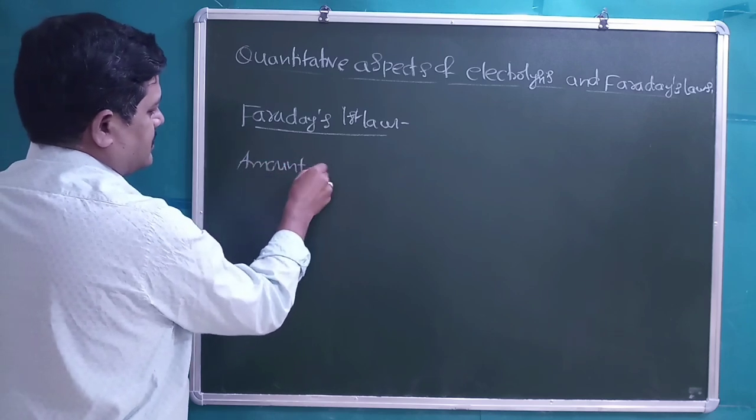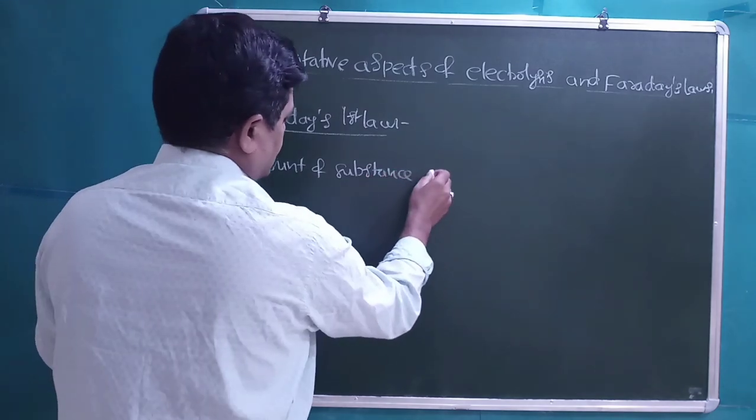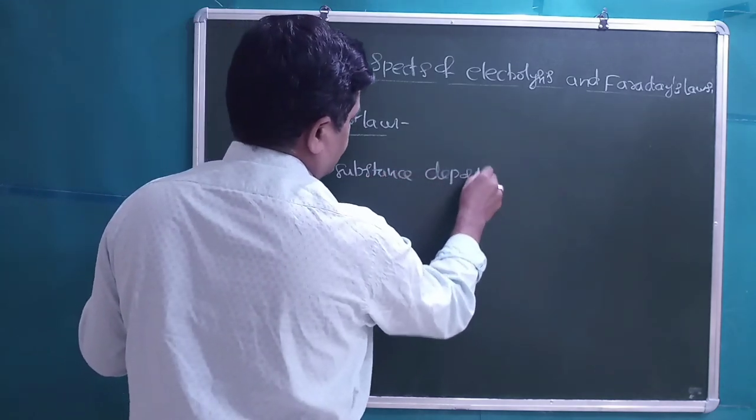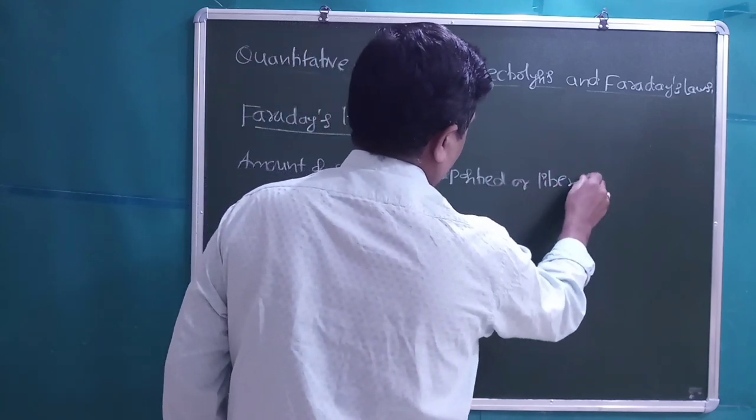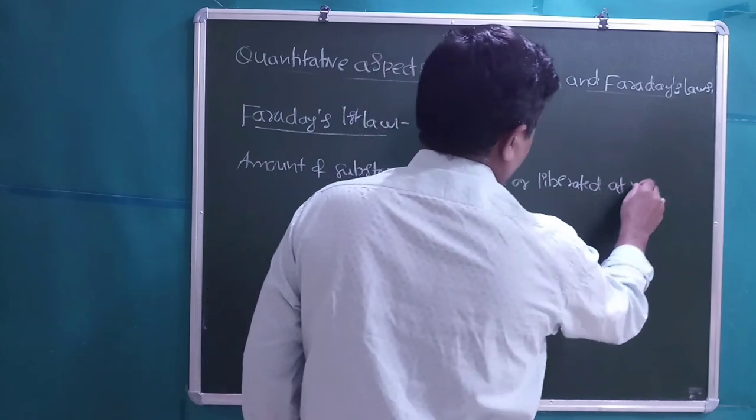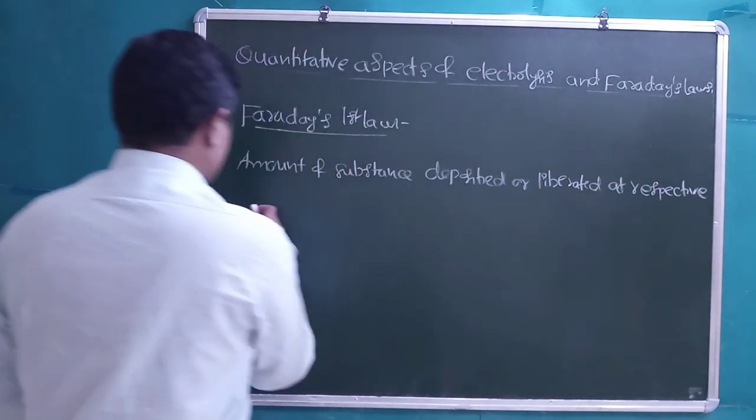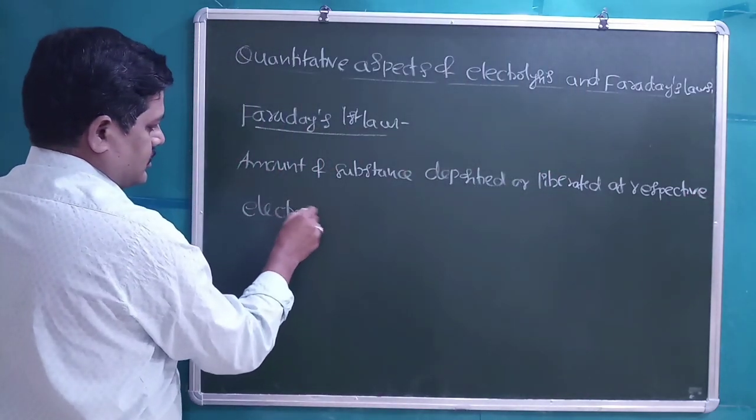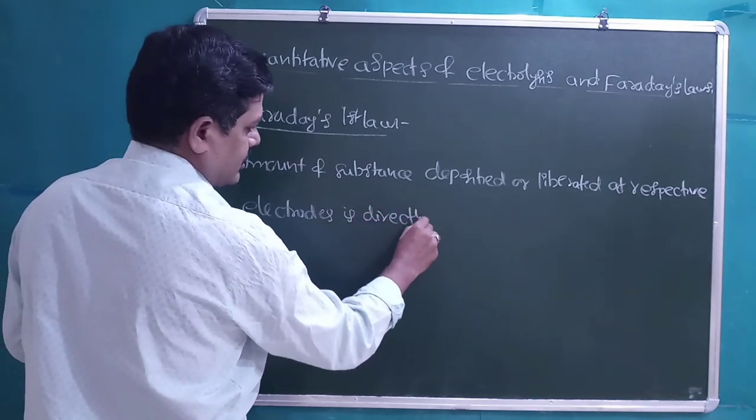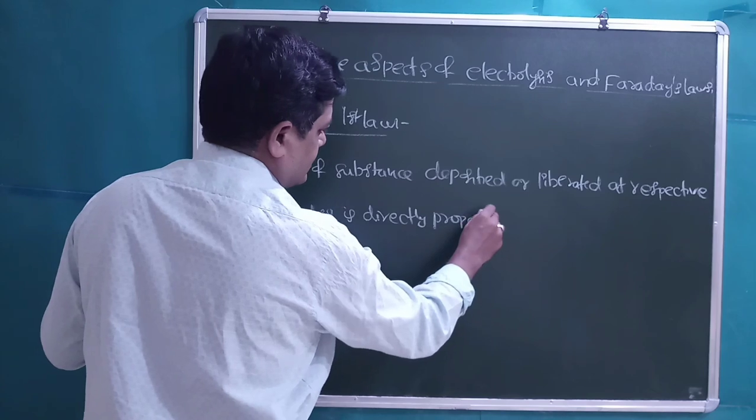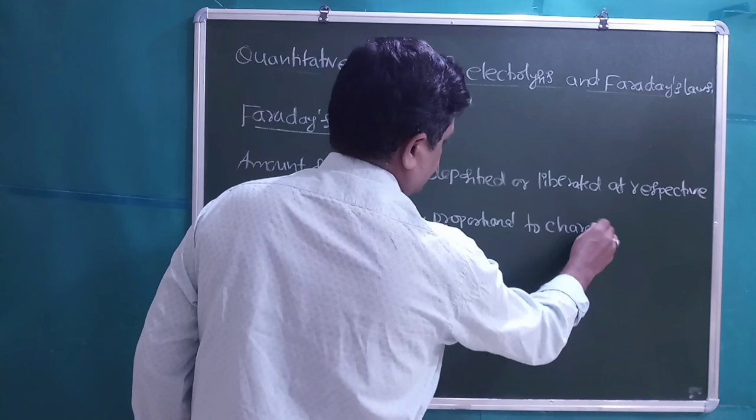Amount of substance deposited or liberated at respective electrodes is directly proportional to the charge that has been passed.